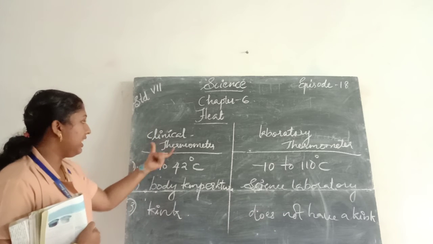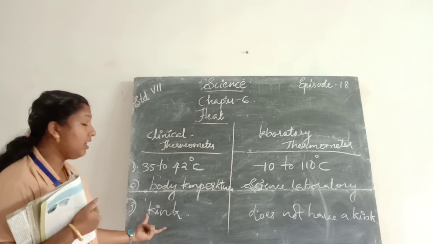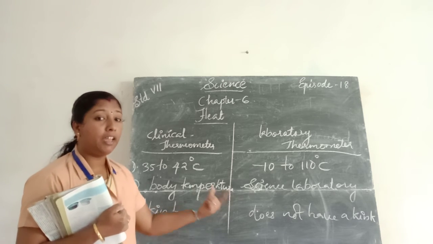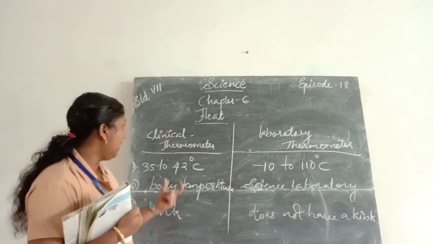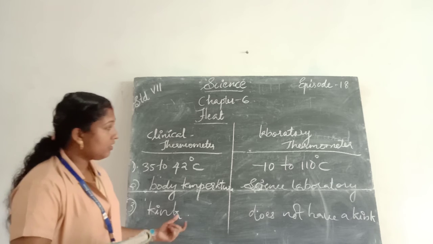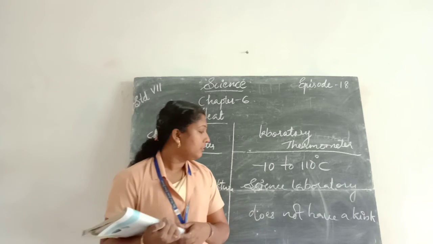The clinical thermometer has a kink, which prevents the immediate backflow of the mercury. The laboratory thermometer does not have a kink.